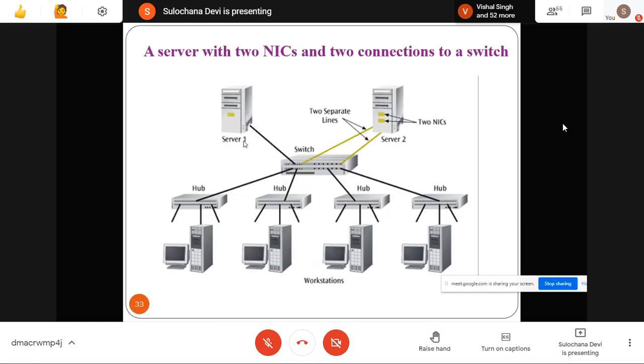And you can have two different NICs if you are using two LAN cards in any server. Every LAN card will have a different individual connection to this switch. So if it is using two NICs, it will have two different connections in this switch on two different ports.